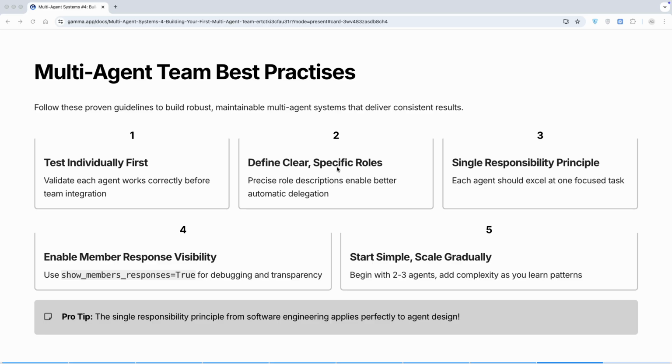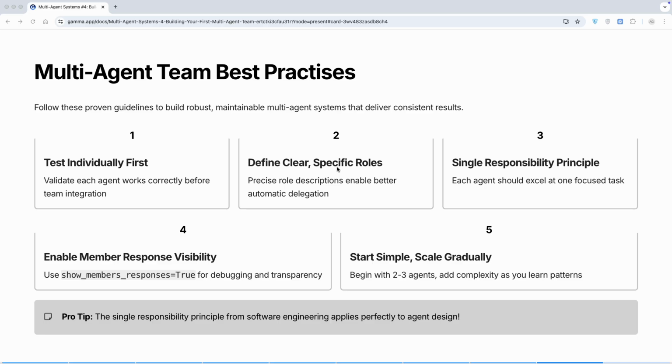Then, single responsibility. Each agent should only do one thing. Don't make your writer also edit. Here we have defined two different agents, the writer agent and the editor agent, so we have given two separate tasks. If we had assigned a single agent to do both writing and editing, then it might not have done as well, or the quality might have been compromised.